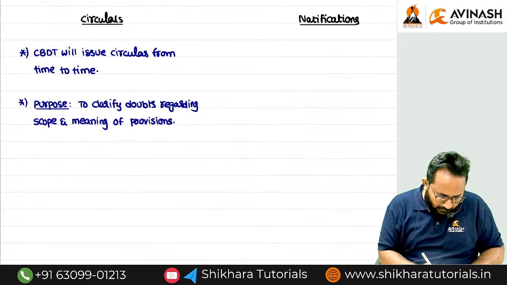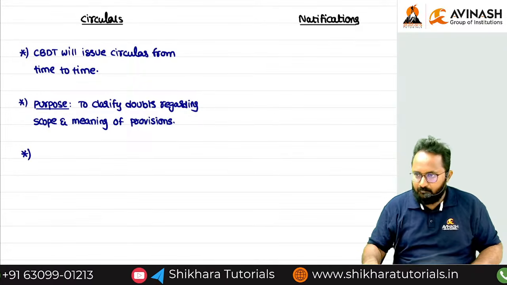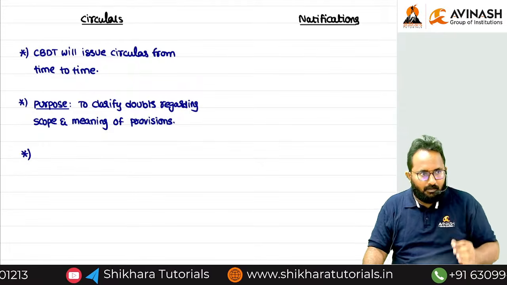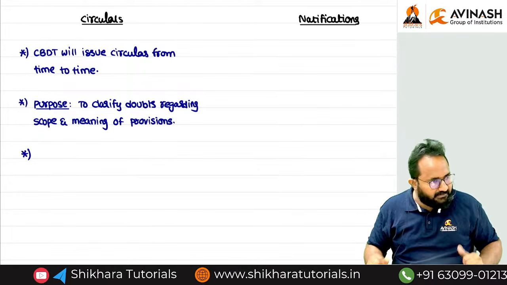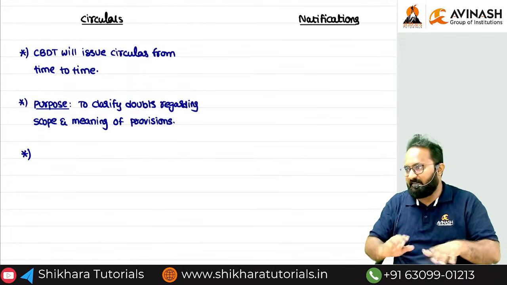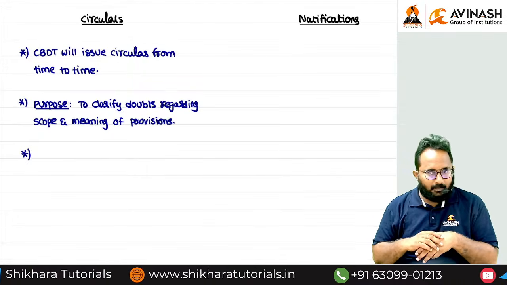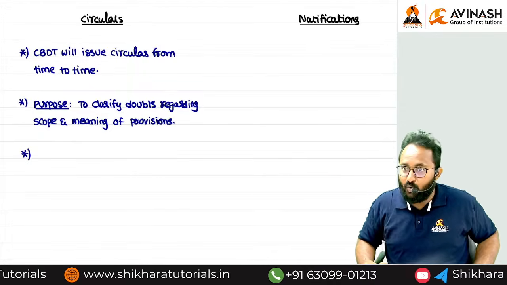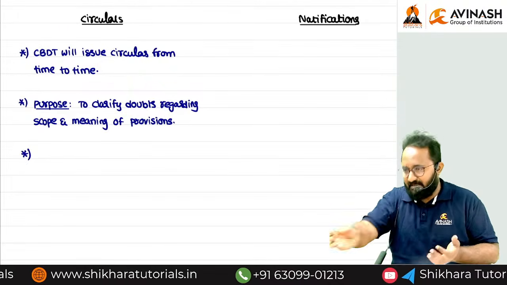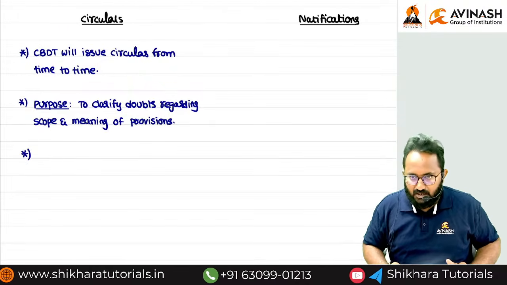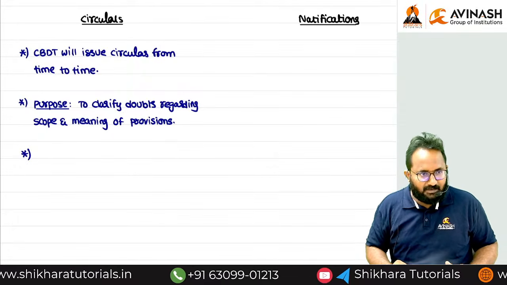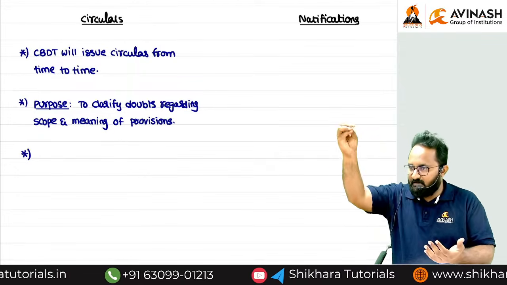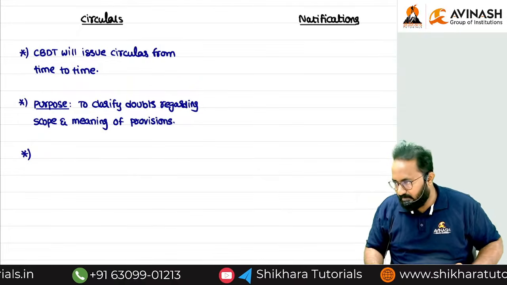Now, purpose understood. Many students think the rules and the circulars are one and the same. No, the purpose is different. Both are released by CBDT only, but the purpose is different. One provision cannot be implemented in all cases, so they come up with rules, which give some exceptions and some additional guidance. But a circular's purpose is that if any doubt is there for the taxpayer regarding any provision or its applicability, they will release the circular. So now, third point.